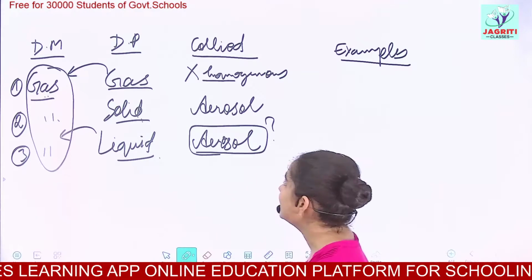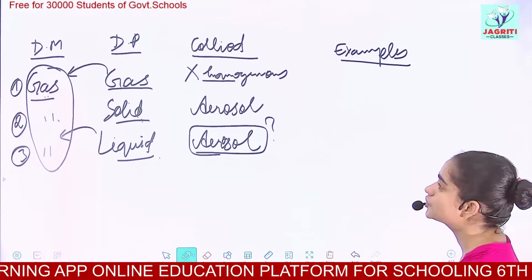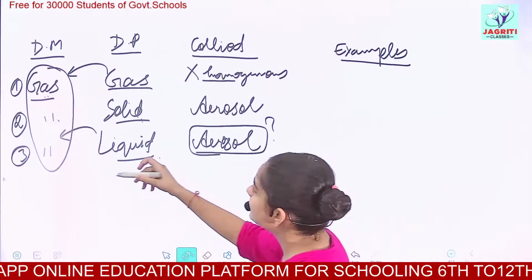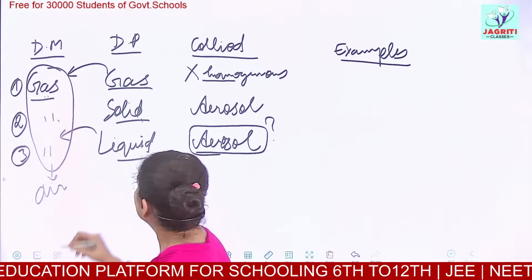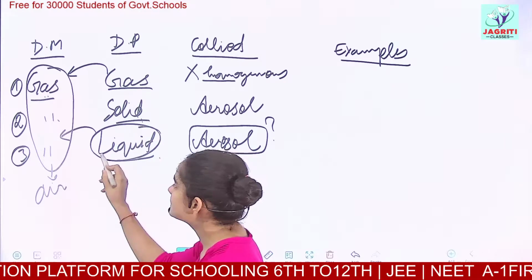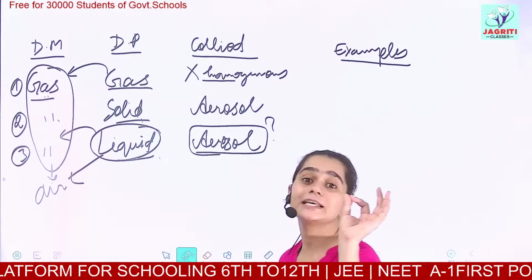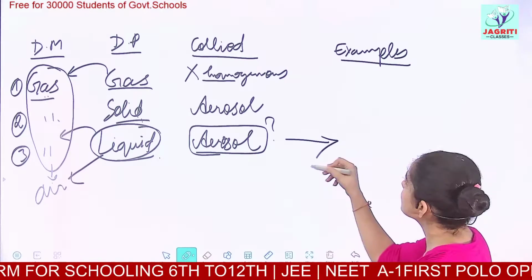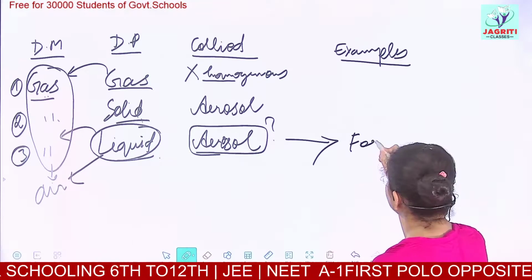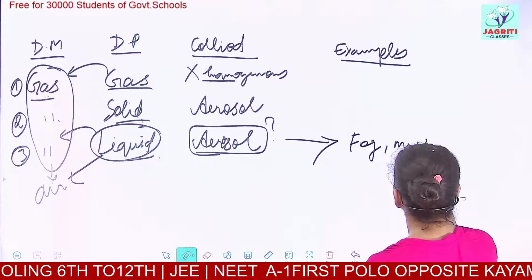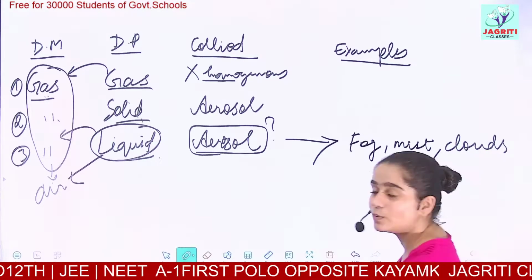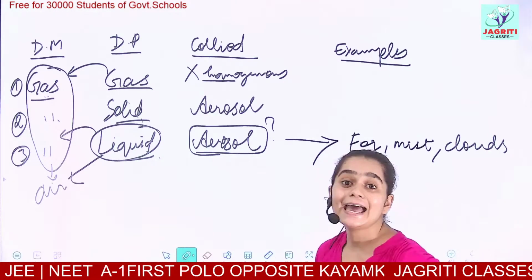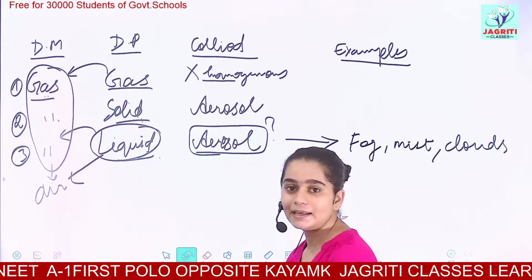This is an aerosol kind of colloidal solution. For example, if we take air here, give me an example when liquid is dissolved in air. We can have fog, mist, or clouds. So these are the examples when liquid is dissolved in the gas.